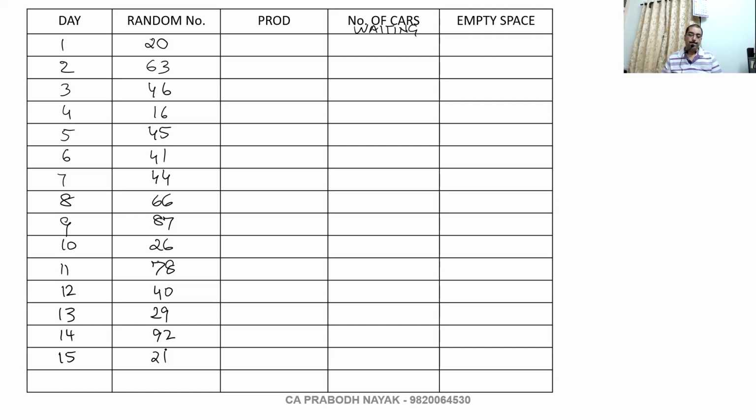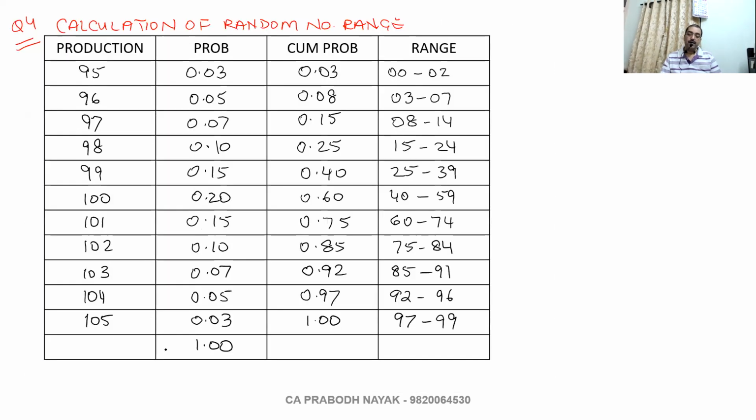Okay. Now, check the production. Random number is 20. So 20 means it is going to be this particular category. So production is 98.